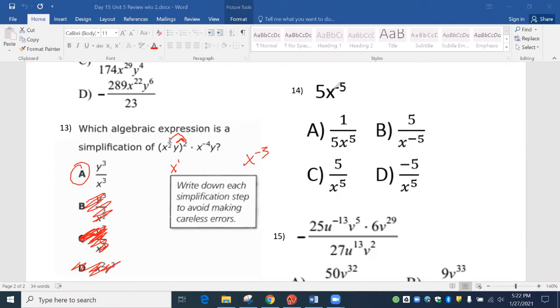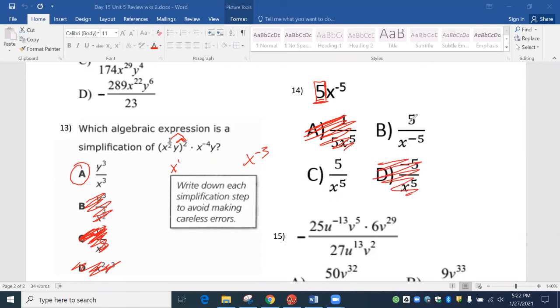I don't believe that there's something like this on the test, but in case there is, we need to talk about it. First off, we always take care of the big number. And so the big number is just 5. The 5 should be on top. I mean, there's nothing going on with this 5 right here. So 5 should be on top. It's not that one. 5 is on the top, but it's negative. Where'd that negative come from? You know, there's no big negative. You can't say this is an exponent negative, so that doesn't affect our big number right there.